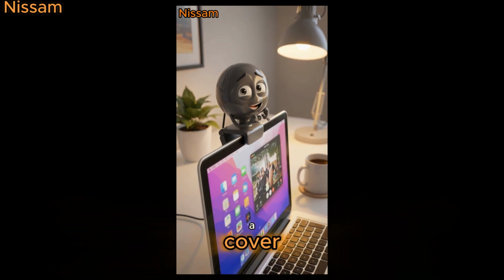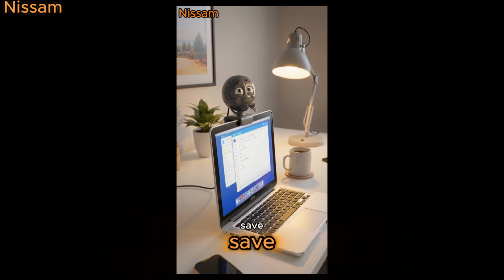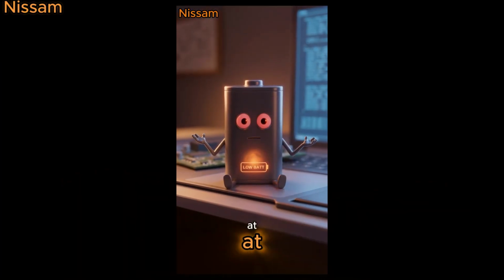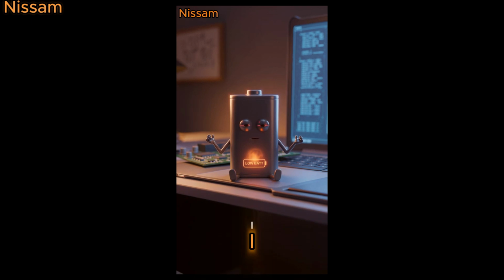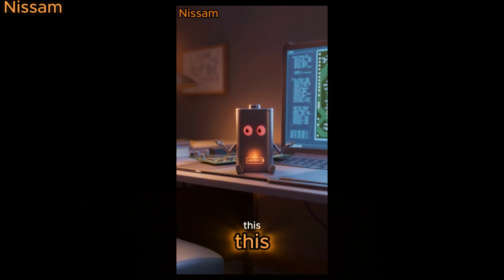Kidding! Use a cover for privacy and safety. Tiny fix, big piece saved. Save this now. Stop leaving me at 0%. Charge before I die completely. Healthy habits mean longer life. Save this and thank me later.